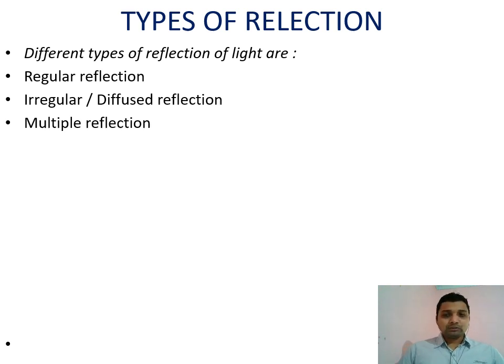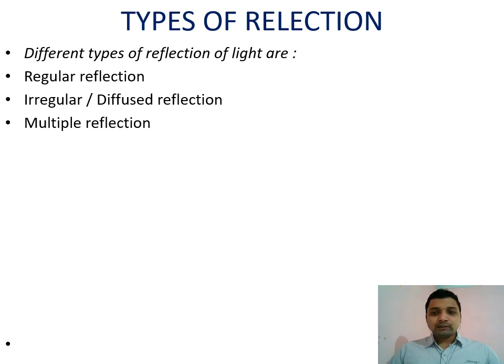Irregular or diffuse reflection means when the reflection takes place from a rough surface. Whereas multiple reflection means when two reflecting surfaces are placed together with a certain angle between them, they reflect to form multiple images. So that is multiple reflection by a pair of media.